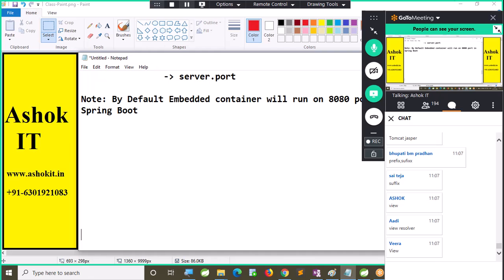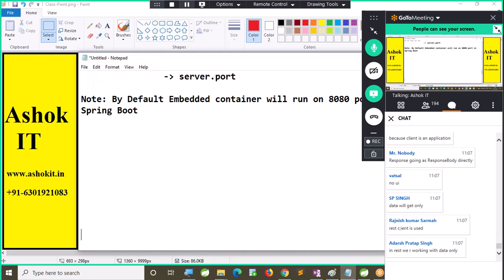So tell me, what is the reason why I am not writing view resolver configuration? Views will not be available in the REST APIs. In the web services, presentation logic will not be available. There will not be any front end for the web services. Same concept if you go for SOAP or if you go for REST, front end will not be available. So that is the reason I am not writing any view resolver here.